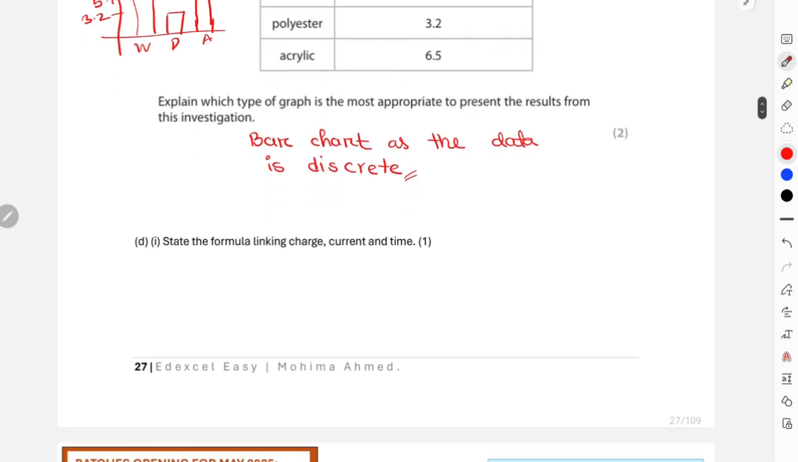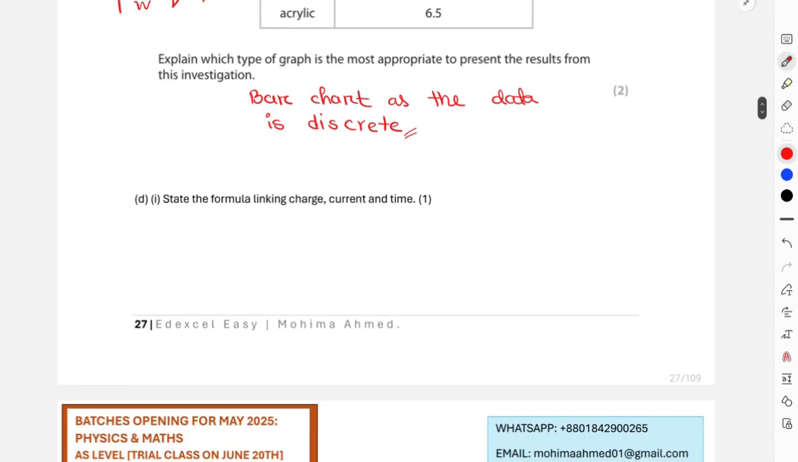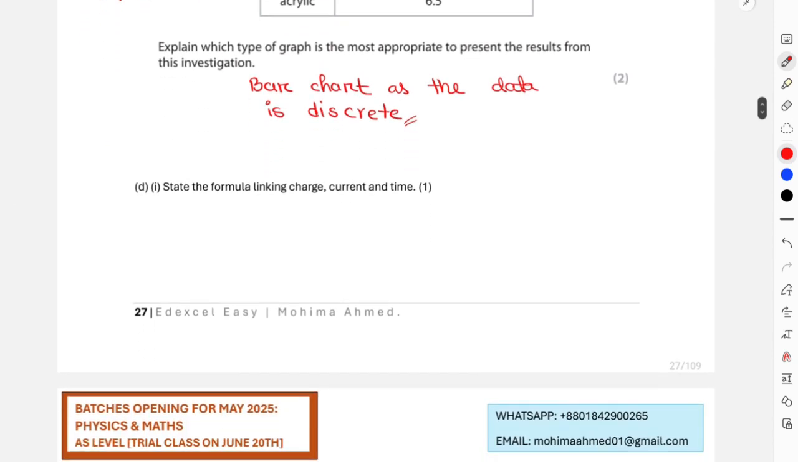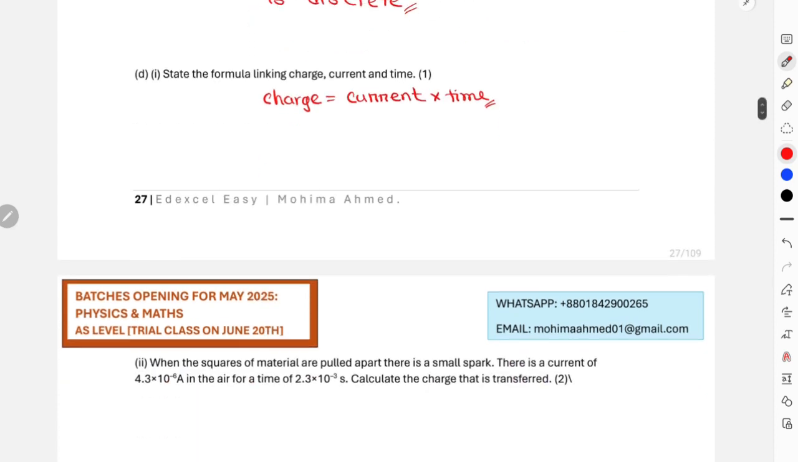Okay, then after this they want a formula linking charge, current and time. This is obviously the equation Q equals I t. So charge is symbolized as Q, current as I, and time is symbolized using small t. Right, that is your final equation.